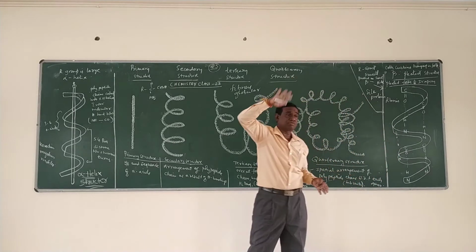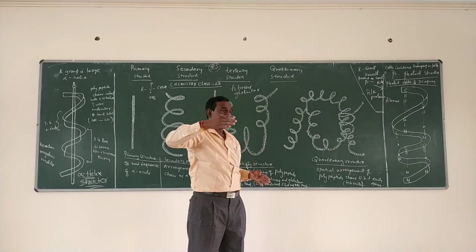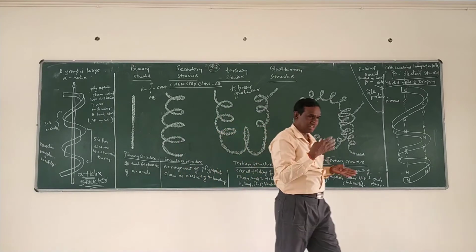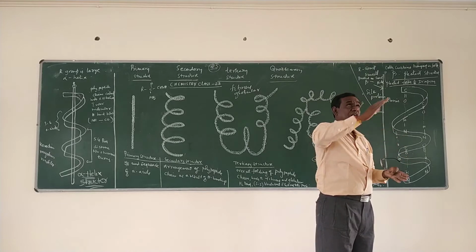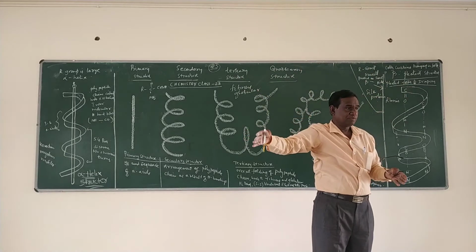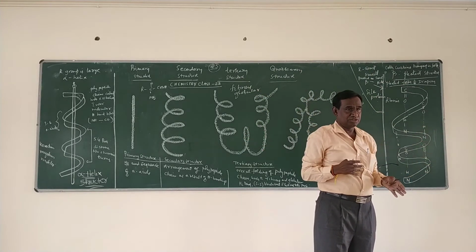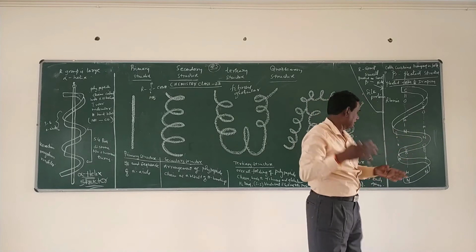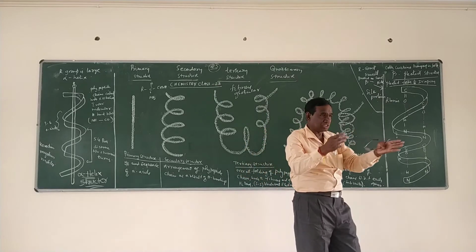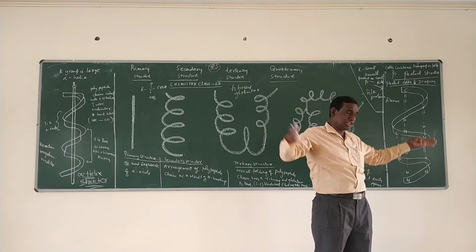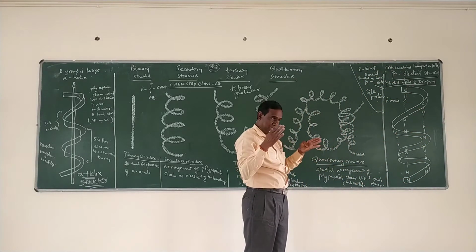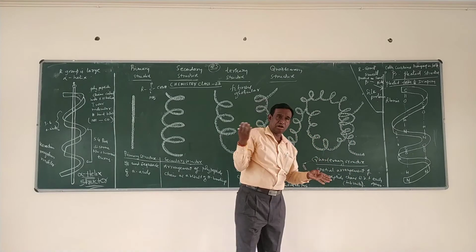The spatial arrangement of subunits: each and every polypeptide chain in the protein is called a subunit. So these subunits are arranged in space, and a number of polypeptide chains are arranged in space, giving the full structure of protein. The full structure of protein is given by which structure? The quaternary structure. It is the spatial arrangement of all the polypeptide chains in space, and it is due to all the forces, of course.